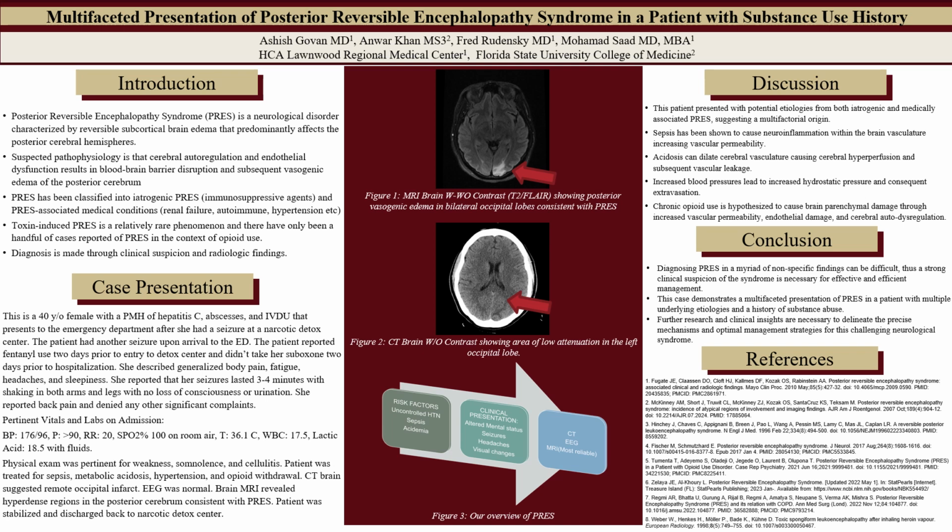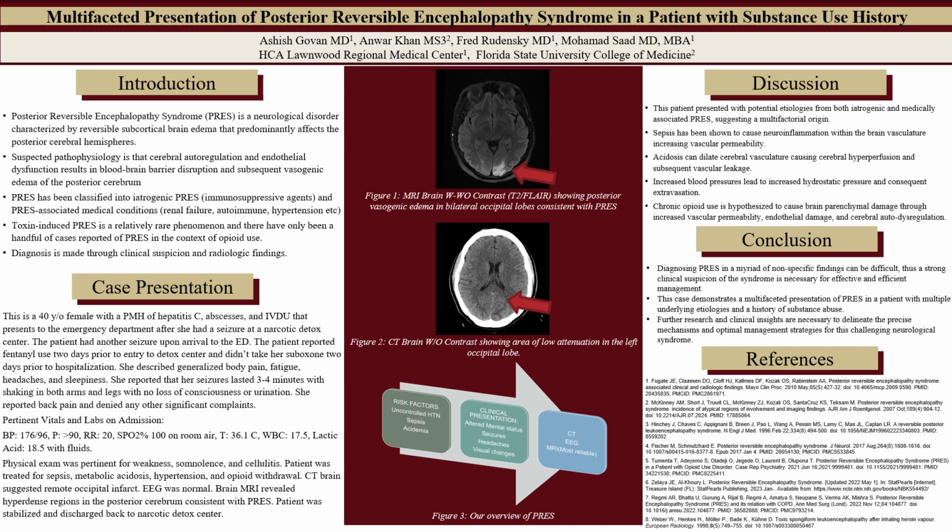And figure 3 was our overview of PRES, showing this wide range of risk factors: uncontrolled hypertension, sepsis, acidemia, which was seen in this patient. However, there are many more risk factors. With this particular patient, altered mental status, seizures, headaches, and visual changes were the clinical presentation, and we did the CT and EEG, which were negative for any pathology, and the MRI, which, like I mentioned earlier, was the most reliable and gave us the clearest picture of PRES to make the diagnosis.